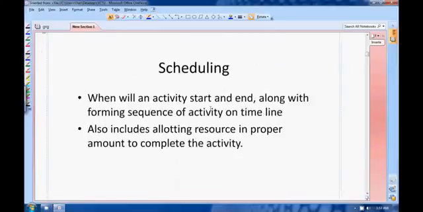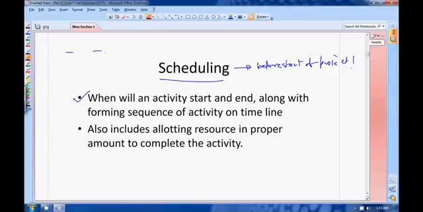Moving to the second phase, that is your scheduling phase. Again, I have told you that scheduling is also done before the start of your project. Scheduling means that you have to give sequence to your activity. First this has to be done in this much time, this has to be done in this much time.